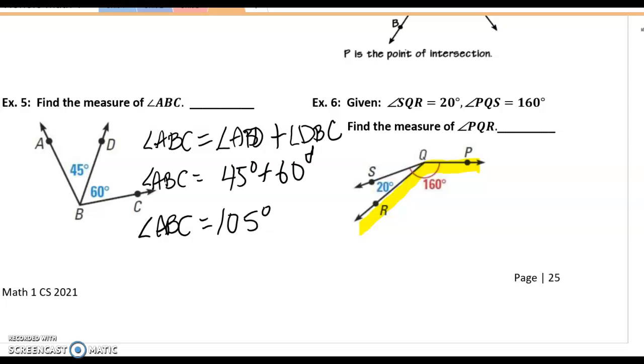Angle SQR is 20, so that's that smaller angle to the left. But that 160 number that we see is applied to angle PQS. They even show you with that big arc where that 160 should be applied. So again, we need to be careful what we associate that 160 degree number with. Okay, so we are looking for angle PQR.